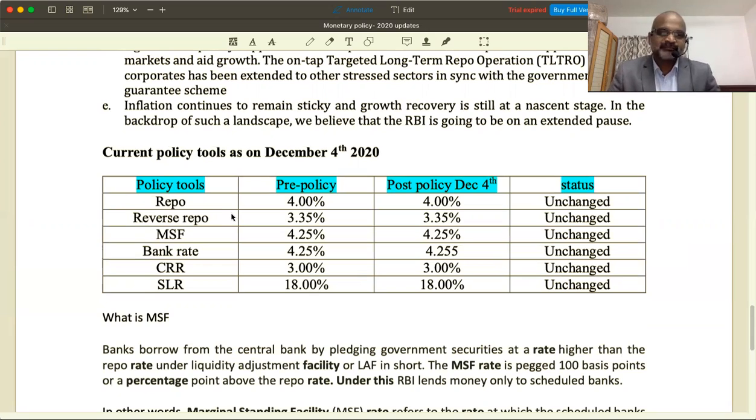Go slow now, please. As a part of monetary policy, first of all, you would ask me one question: sir, exactly what is the objective of monetary policy? Primarily, the main objective of monetary policy is to increase economic growth and bring in price stability. If they ask you straight, this is the primary objective of monetary policy, which is implemented by the Reserve Bank of India as and when it is required. Previously, twice in a year they used to announce, but nowadays almost monthly, or once in a quarter, they are making an announcement, as and when it is required.